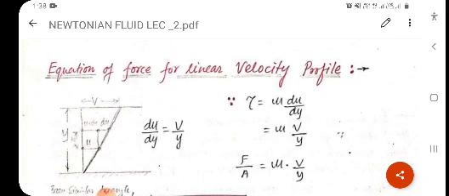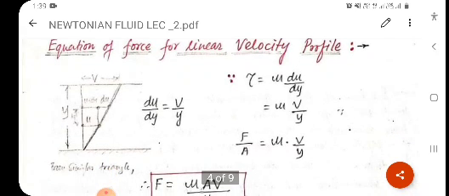We know that tau equal to mu du upon dy. See the left side diagram. I have drawn two triangles. I had already explained yesterday the derivation of the viscosity, from where it has come. So we know that for the smaller triangle the distance is dy and the velocity is du. Clear? And for the larger triangle the distance is y and the velocity is v. By comparing, or by mathematical relation from similar triangles, we can write du upon dy equal to v upon y.